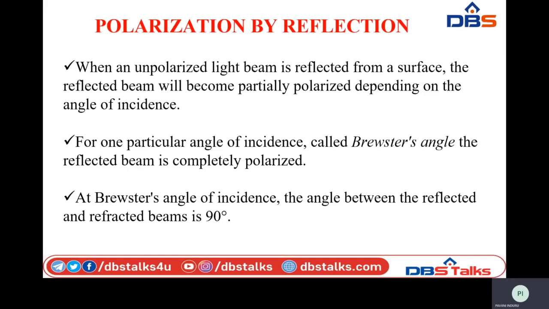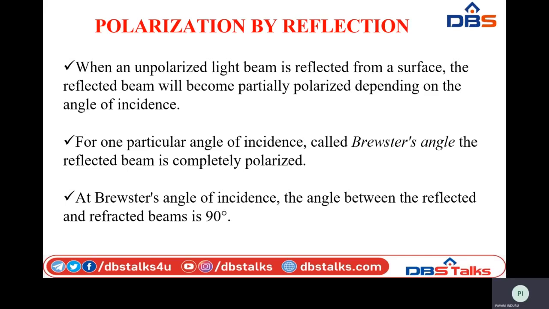So what is reflection? Reflection is nothing but whenever a light wave is incident on a particular transparent object, it comes back into the same media. Whenever it strikes the surface, it comes back into the same media. This concept is used for producing polarization as well. When an unpolarized light beam is reflected from a surface, the reflected beam will become partially polarized depending upon the angle of incidence.